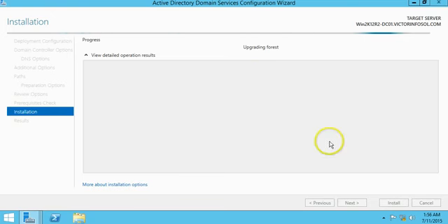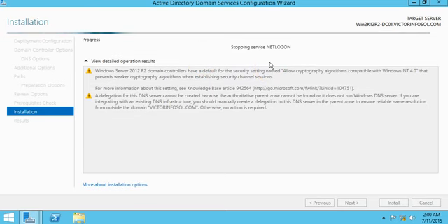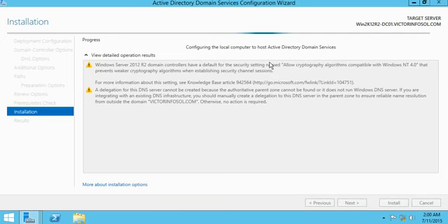It's depending on the database size of your Active Directory and the speed of the Active Directory server. So it's installing the group management, group policy objects. So it will take a few minutes, replicating schema.